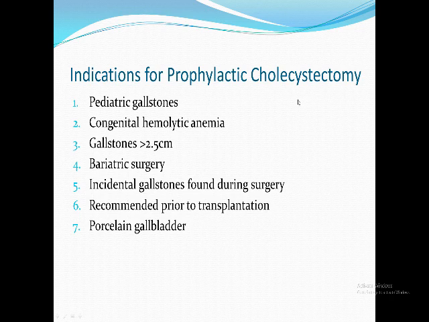It's called prophylactic cholecystectomy. You might be able to read them. You are going to conclude that gallstone equals cholecystectomy. The whole lecture gives you the idea of when to remove the gallbladder, when it is symptomatic or complicated, and the last slide, when to remove it even in an asymptomatic patient.